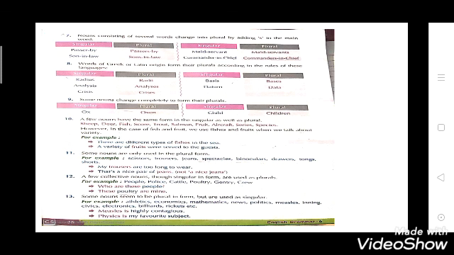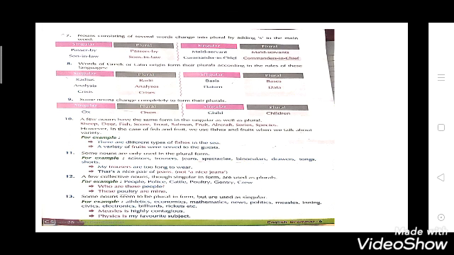7th point. Nouns consisting of several words change into plural by adding s to the main word. So here are few nouns which change by adding s to the main word. See the first one, passer-by. Here passer will be changed to passers-by. Second, son-in-law. Here son is the main word, so it will change to sons-in-law. See the third example, maidservant. Here servant is the main word, so it will change to maidservants.